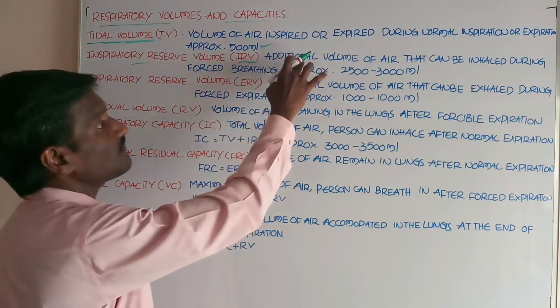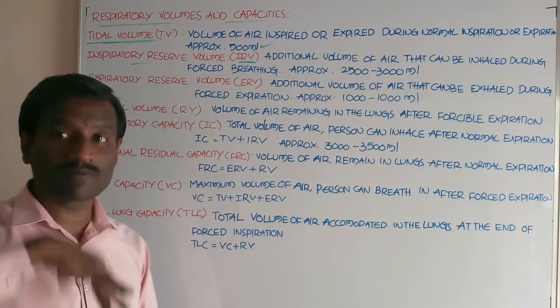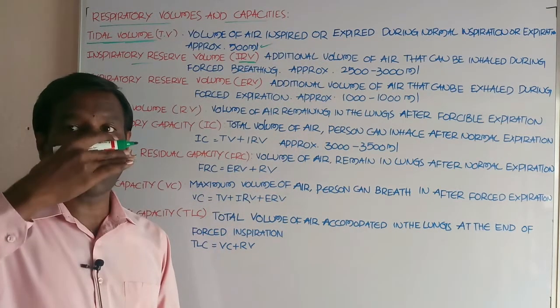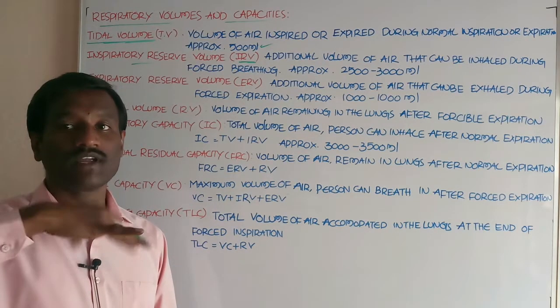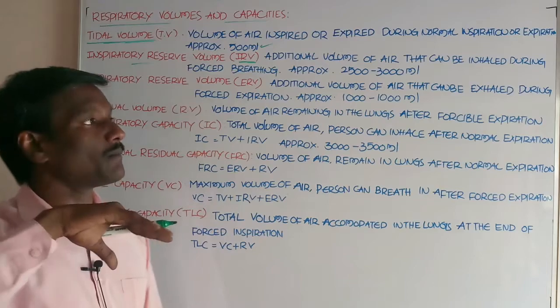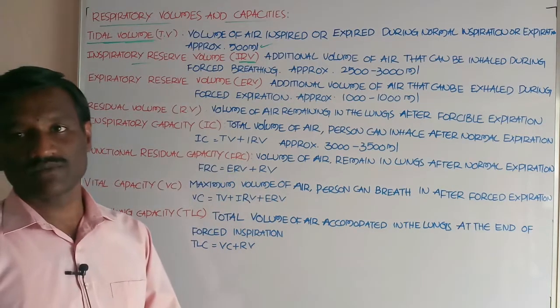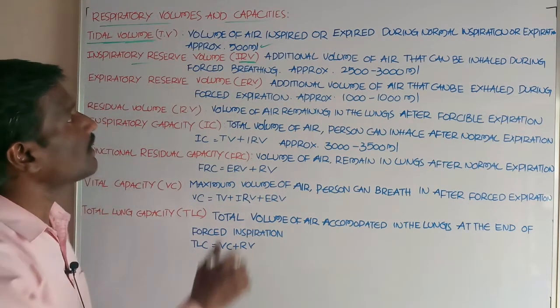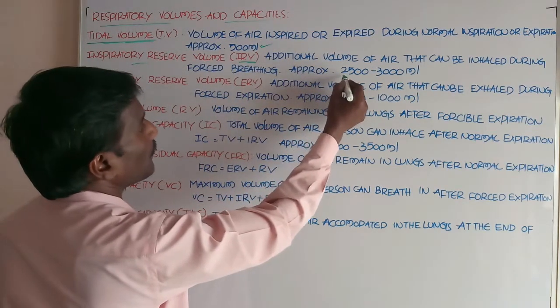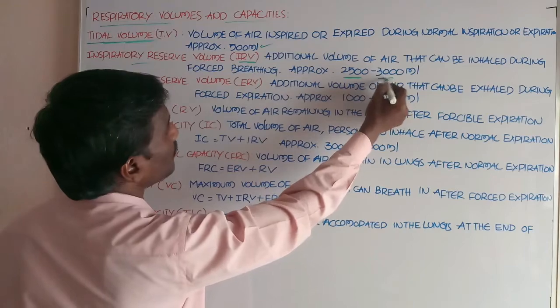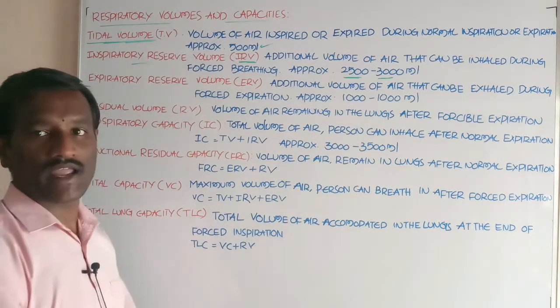That is inspiratory reserve volume, which is equal to 2500 ml to 3000 ml.